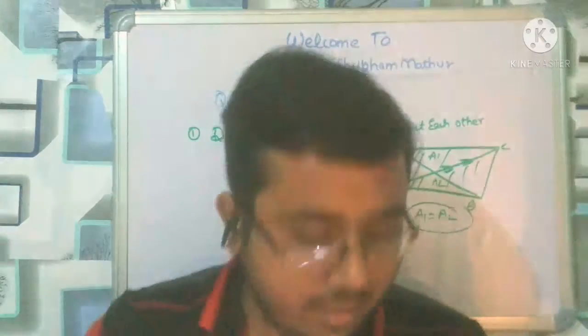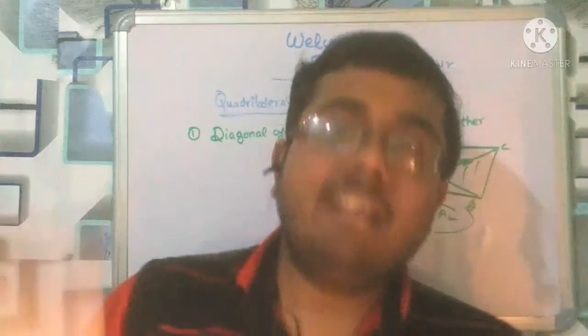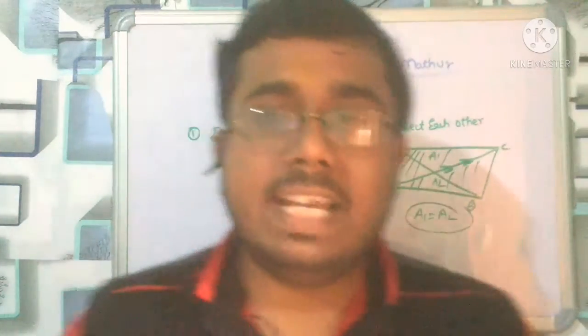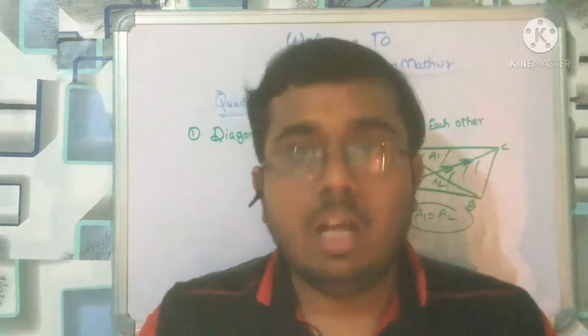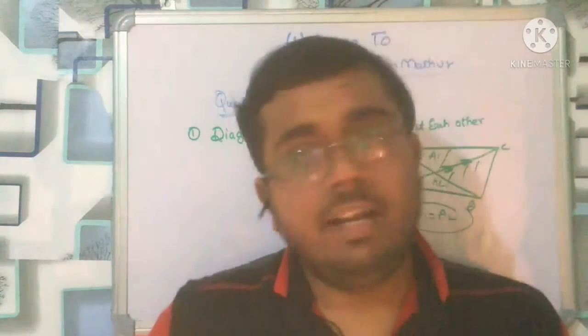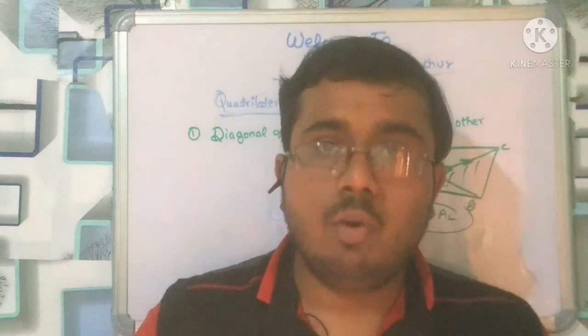Remember that, right? Okay. Diagonals of a rhombus bisect at a right angle, 90 degrees, but they are not equal as in the case of a square, right? Write that also. Not equal, but they bisect at 90 degrees. This is the whole concept of quadrilaterals that I have told you.